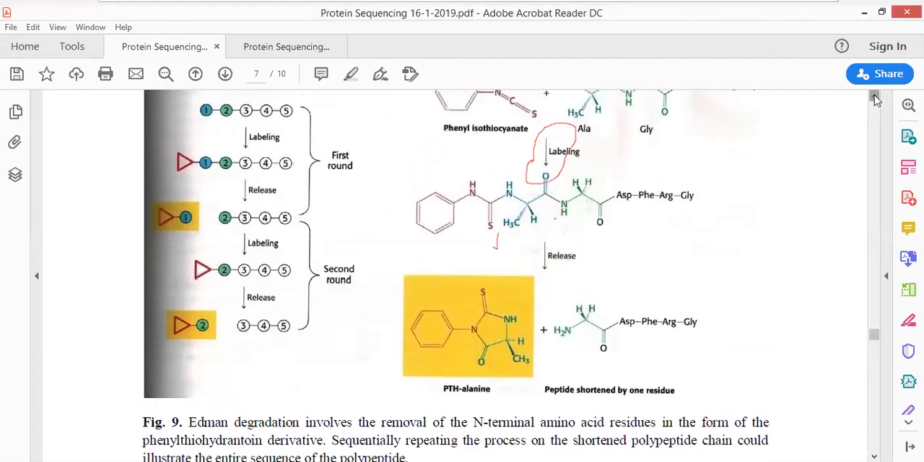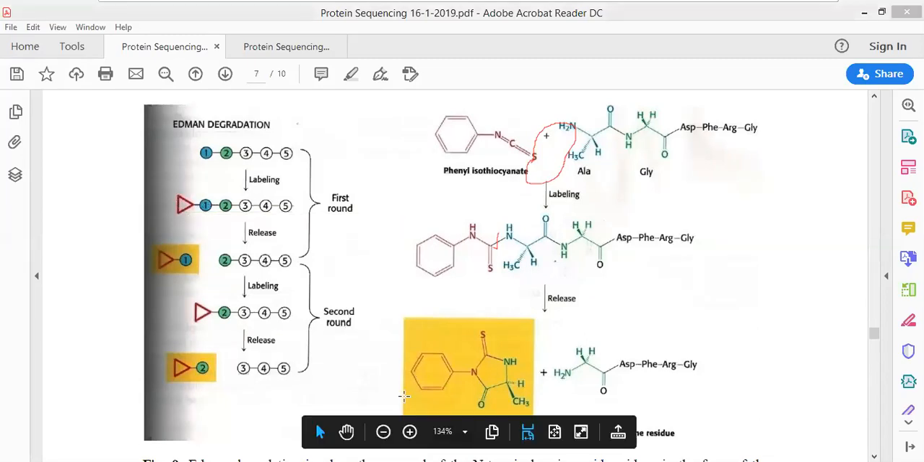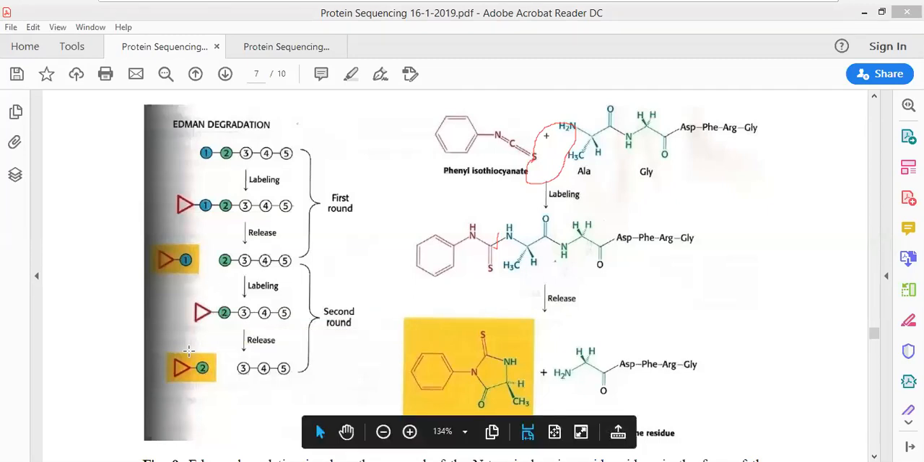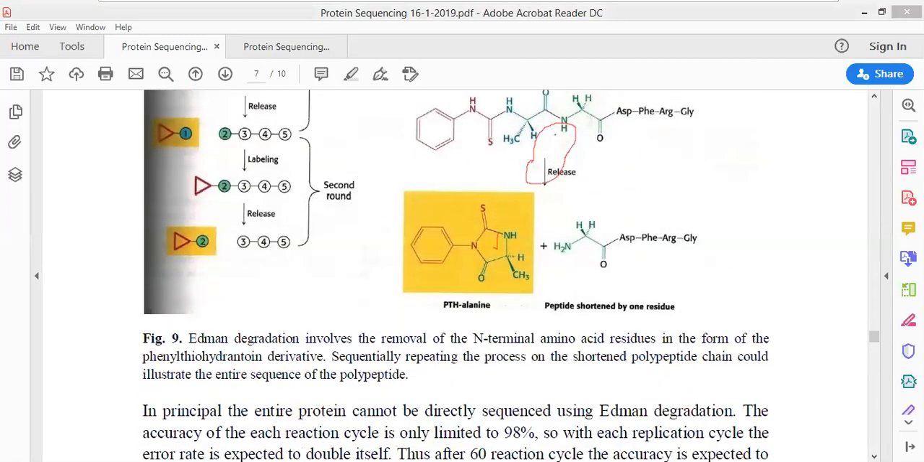Now look here, this is the methodology which is being used in the Edman degradation method. In the Edman degradation method, what is being done? The Edman reagent firstly reacts with the first amino acid. After reacting, it forms a covalent bond with the first one. Then it breaks apart the first one. Then it forms a covalent interaction with the second, then it breaks apart the second one, and this is how the molecules are released in a sequential manner, one after the other.